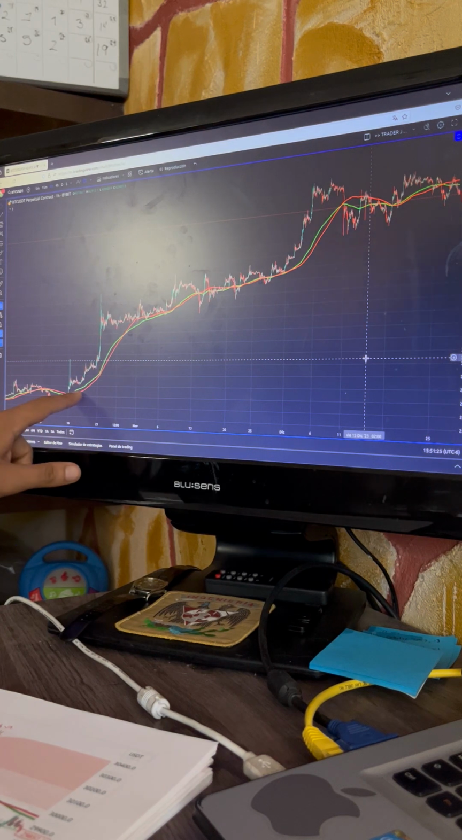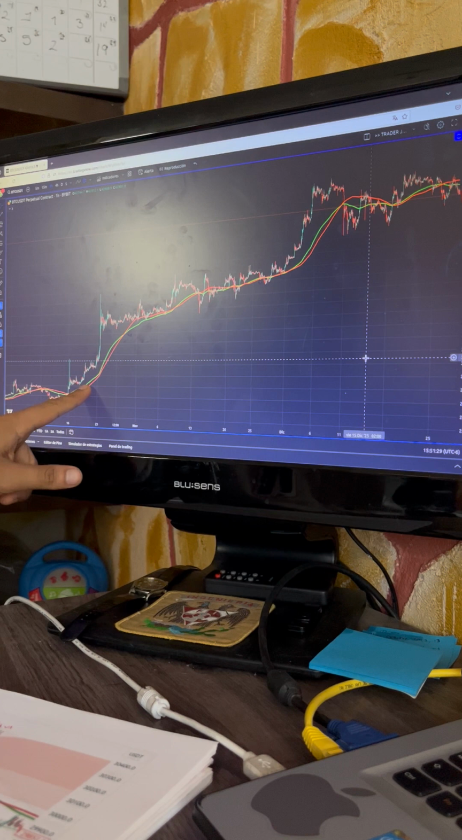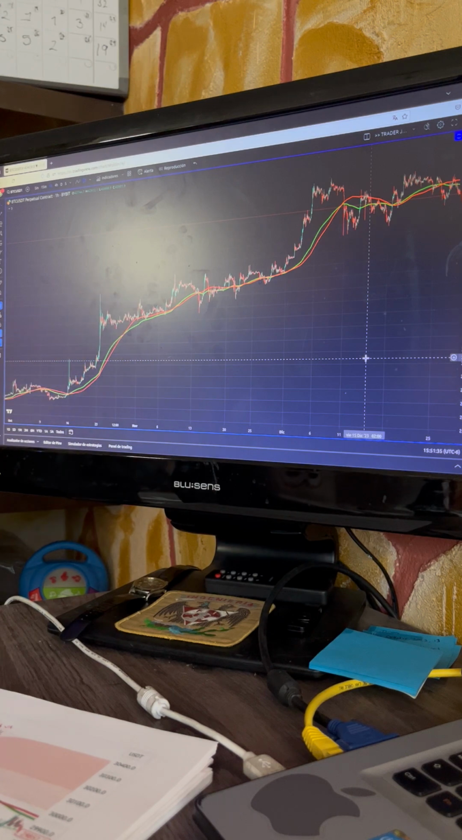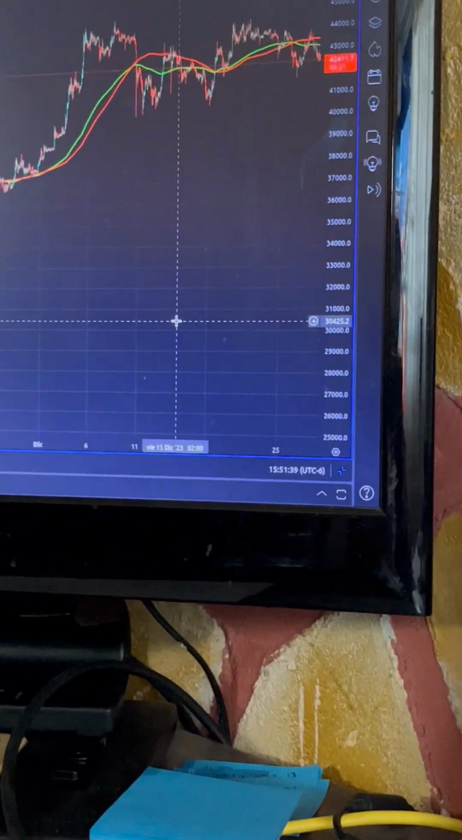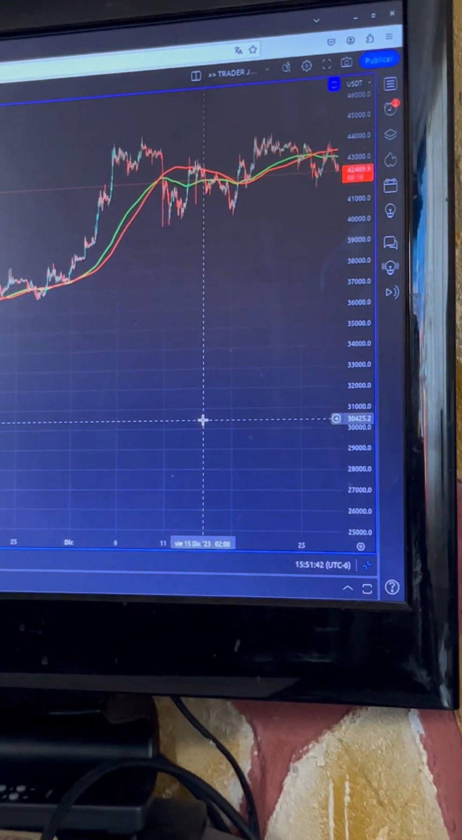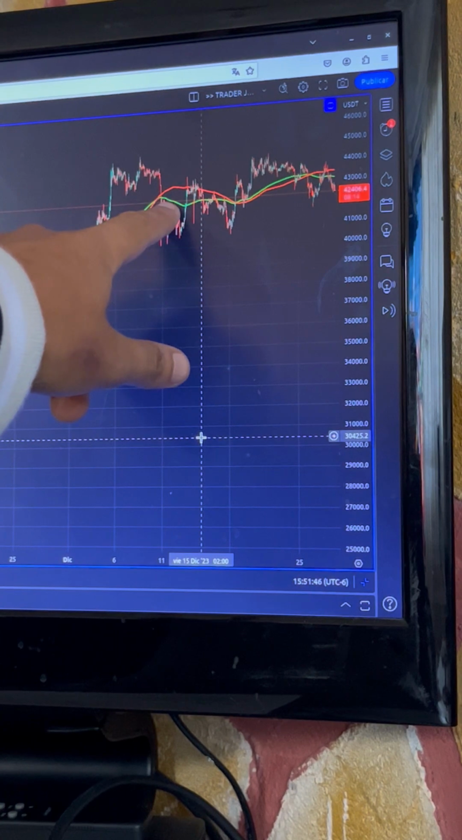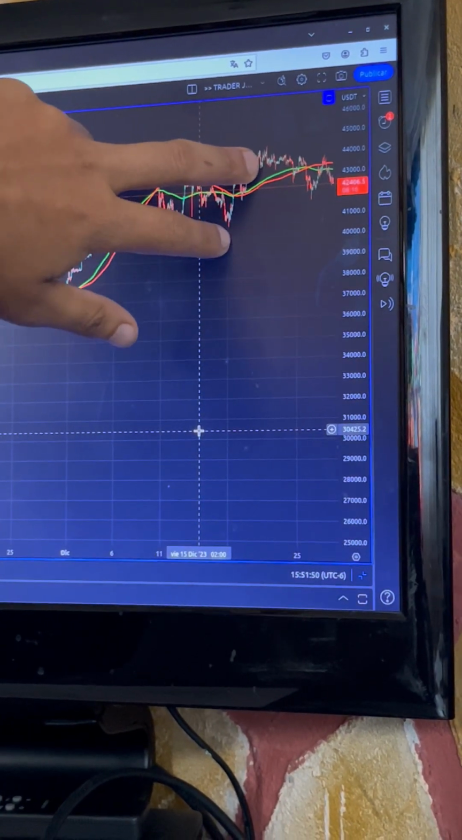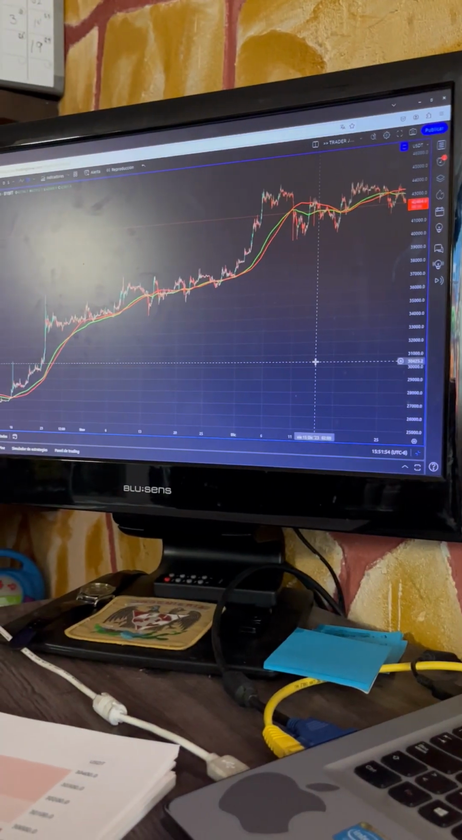If we have the green line above the red line, then the potential trend of the price is to go up. And if we have the red line above the green line, then the potential trend of the market is down. So that's the logic that I have.